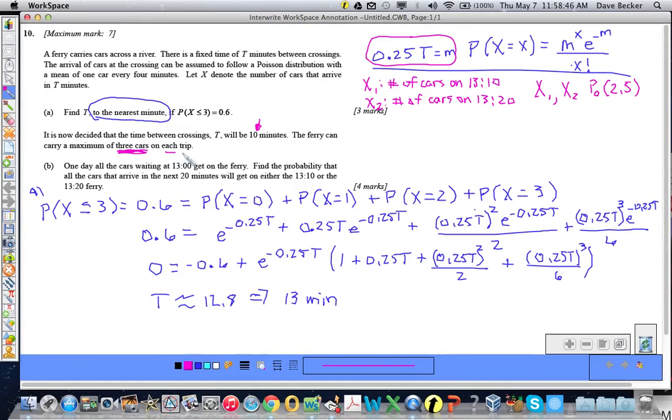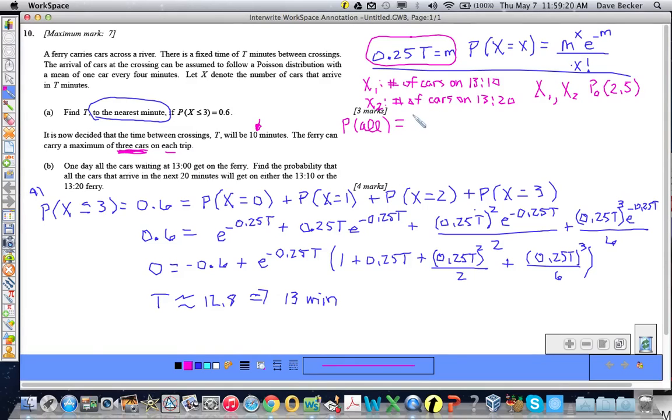Very good. Okay, so put your bootstraps on. So the probability that all the cars will get on either the 1310 or the 1320 ferry, I'm just going to say the probability that all of them get on those ferries is equal to. Okay, so we have to think about combinations of 6 given our parameters.